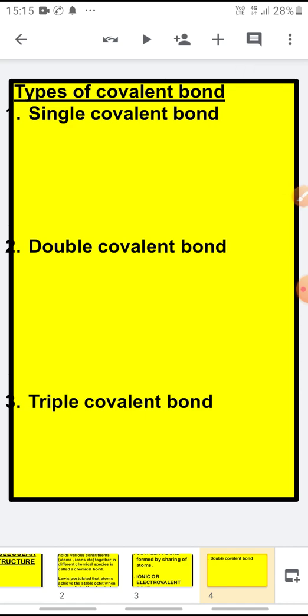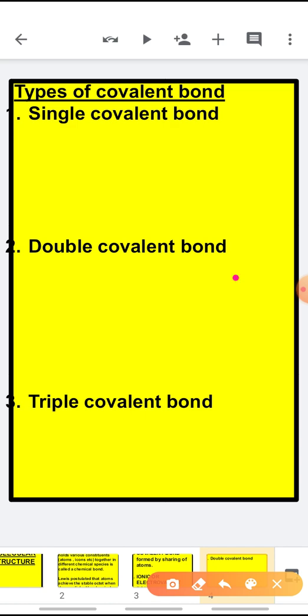We are studying actually the types of covalent bond. Here only you will learn how the sharing of electrons takes place, only the sharing. Now, there are three types of covalent bond. The first one I am taking is the single covalent bond.